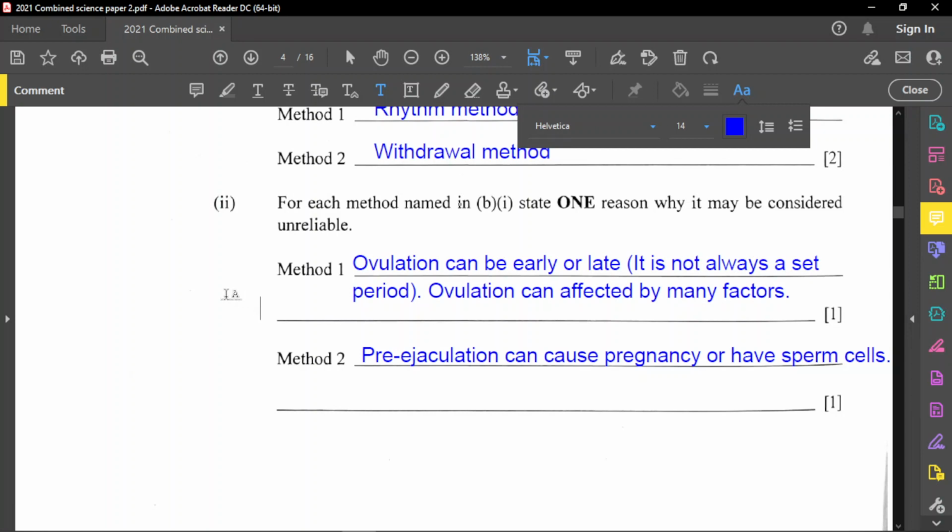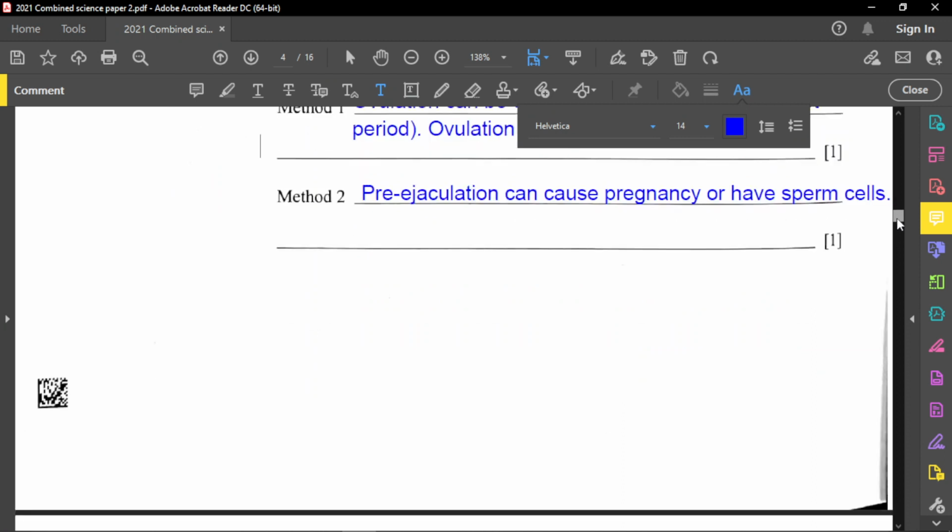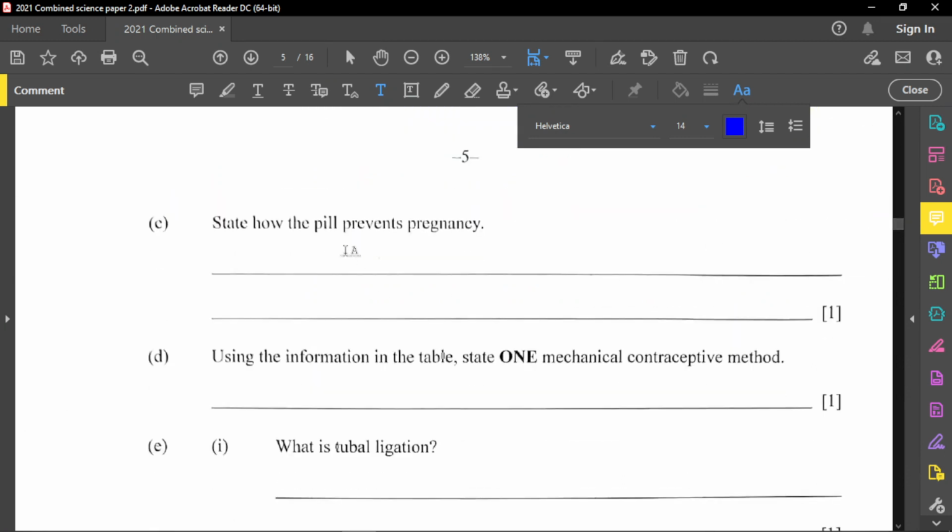So let's move on to the next question. Let's go down to the next question. Our next part of the question says, state how the pill prevents pregnancy. The very first thing you need to know about the pill is that the pills themselves contain some hormones. And remember that the entire menstrual cycle is controlled by hormones. So there are many effects that the pill can have in controlling pregnancy. Looking at the how though.